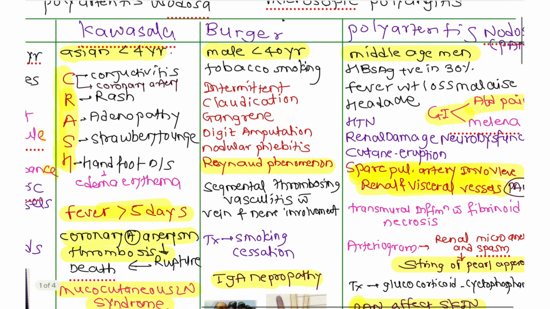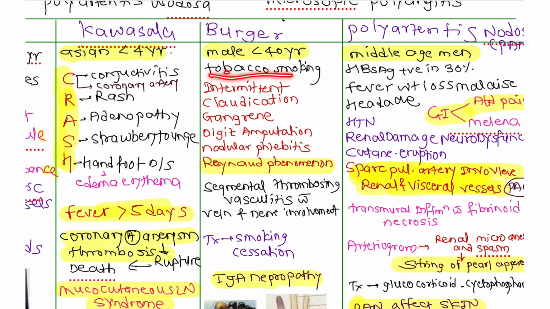Okay, now the second one is Buerger syndrome. Buerger or burger, you eat the burger, okay, all these males less than 40 years, that is young adult age, use smoking. So this Buerger is mainly due to tobacco smoking.